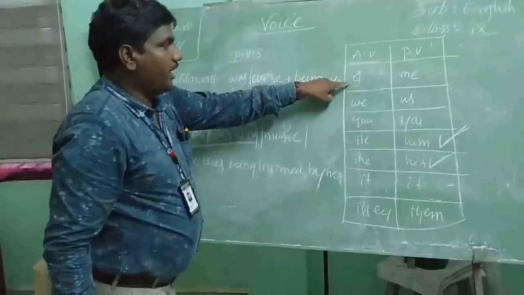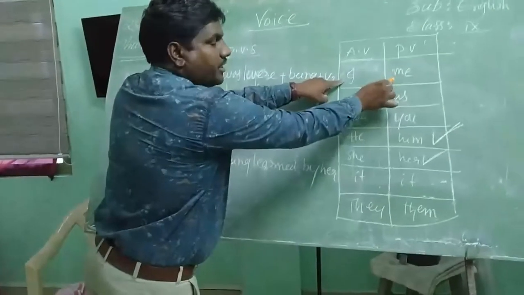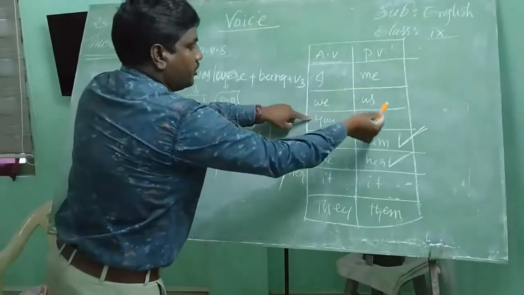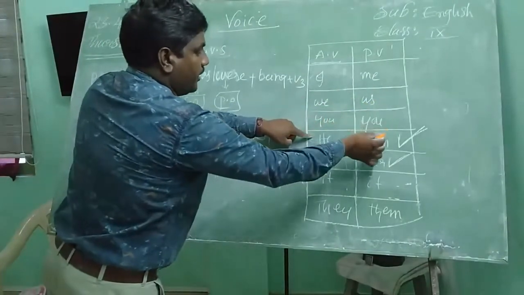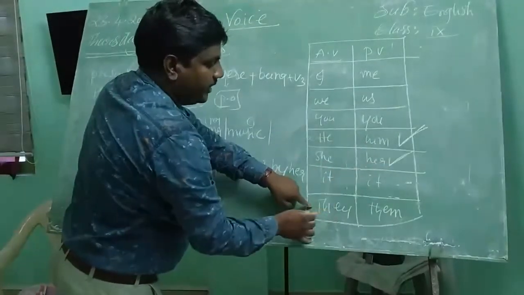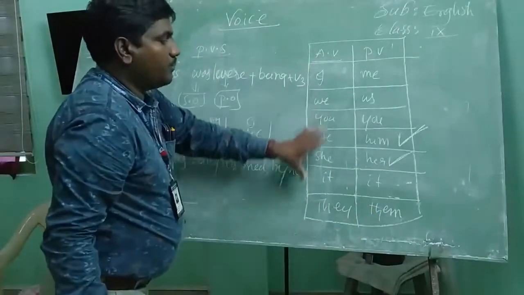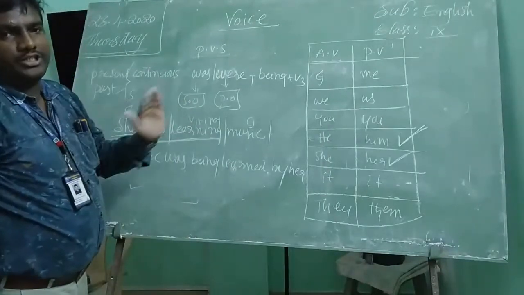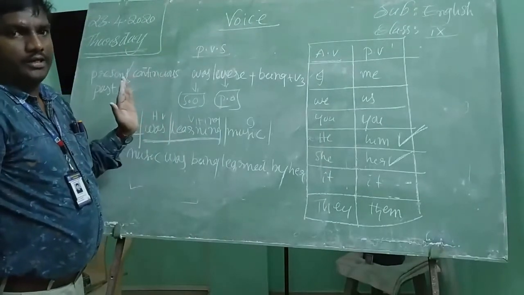Active voice I becomes me in passive voice. We changes into us. You changes into you. He changes into him. She changes into her. It changes into it. They changes into them. Only pronouns will be changed like this. Names as usual won't be changed. Nouns won't be changed. Did you understand, children?